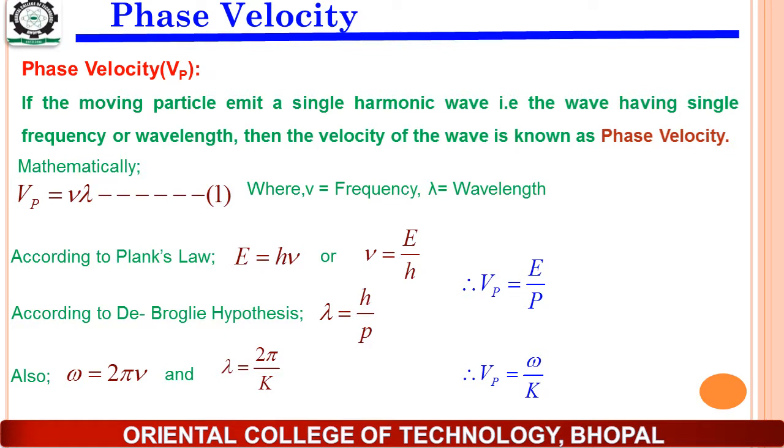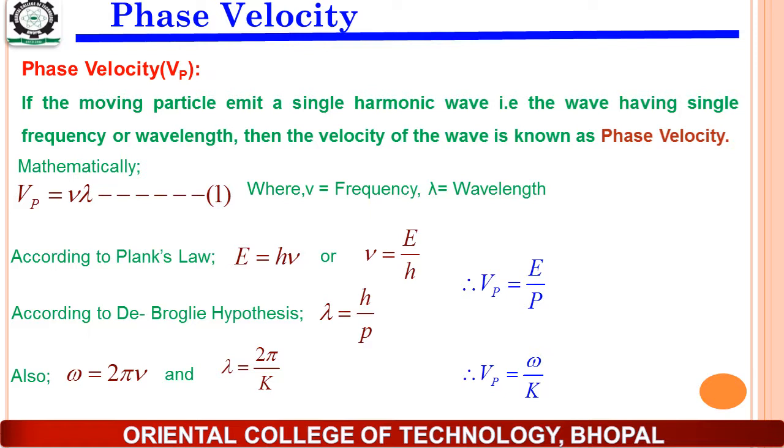Already we know that when a particle, whether it is a quantum particle or a classical particle, is in motion, then according to de Broglie it will be surrounded by or emit a wave which is known as the de Broglie wave. So if the moving particle emits a single harmonic wave, meaning having a single frequency or a single wavelength, then the velocity of that particular wave emitted by the moving particle is known as the phase velocity.